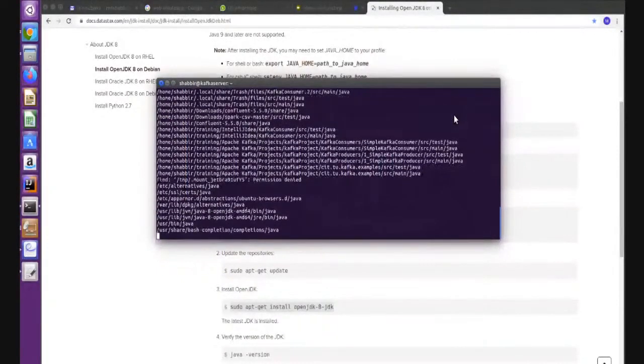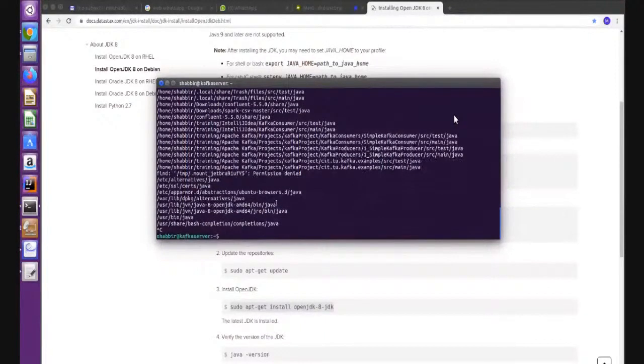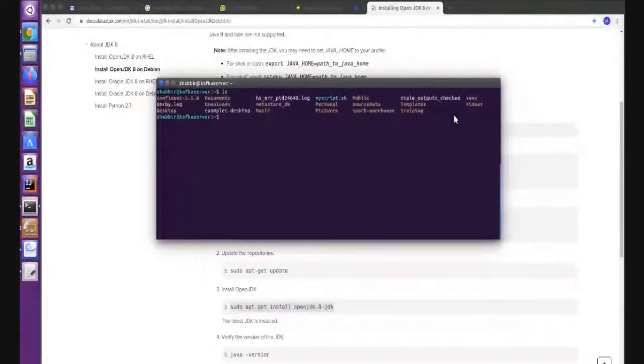You can see here, this is the home directory of Java. So we will find the Java path, and we will create environmental variables now.